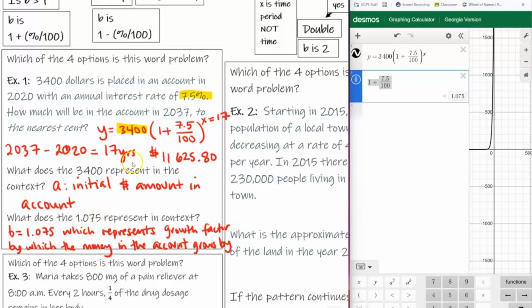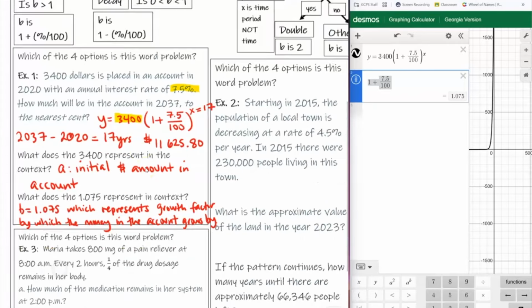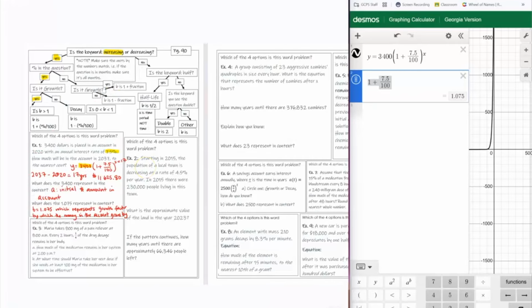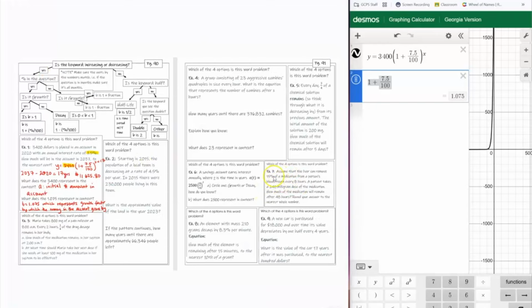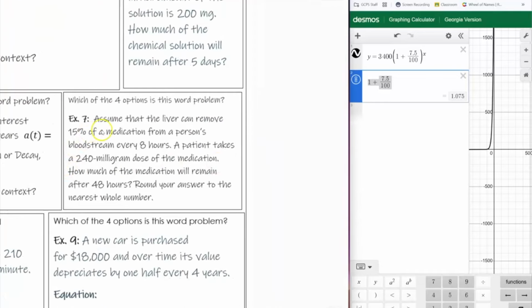All right, so that's me going through one complete problem. I think I'll do one more. So I'll do example 7. I'm going to be going back and forth between these two. So again, I'm just going to ask myself, is the keyword increasing or decreasing? Assume that a liver can remove 15% of medication from a person's bloodstream every 8 hours.